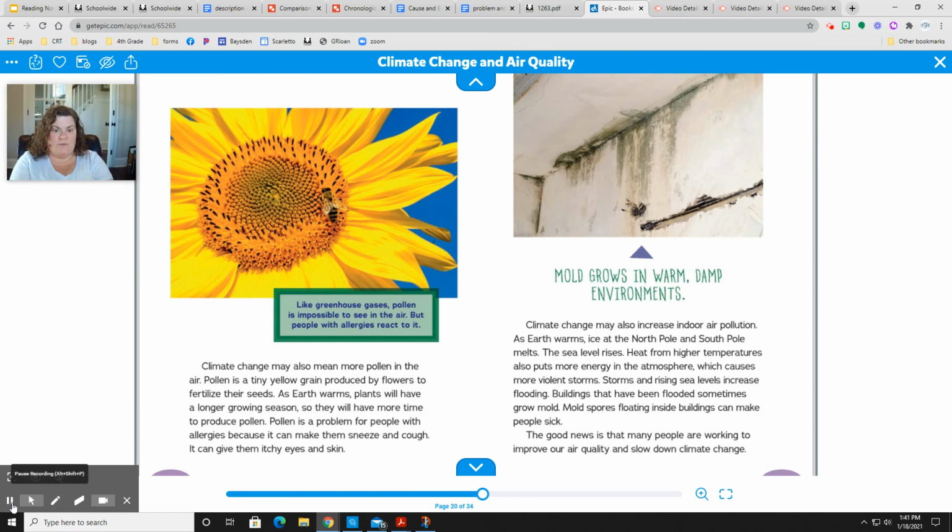All right, so on those few pages, we talked a lot about cause and effect text structure. And so as we think about the events, we think about what happens because of those events. So we kind of think about why something happened and what were the effects. All right, so then now we're going to do a real short one on comparisons.